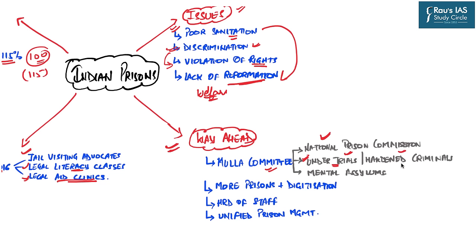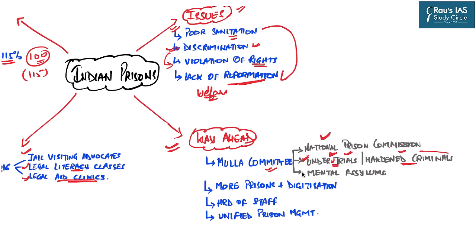On the other hand, we have hardened criminals, those people who are charged with serious offences like rape, murder, extortion, etc. So, if the people who are charged with minor offences come in contact with these hardened criminals, there are very high chances that these undertrials might not be reformed and are highly influenced by these hardened criminals, and gradually they themselves will become part of these criminals. So that is why there should be a clear-cut separation between undertrials and hardened criminals.